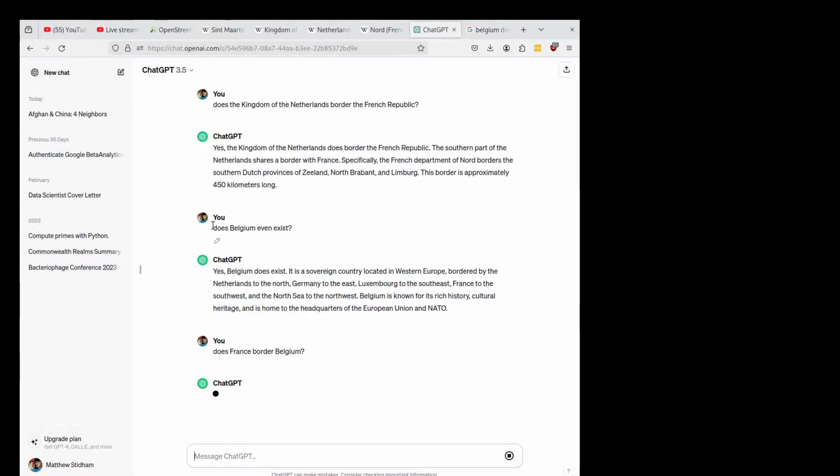Belgium doesn't exist. Does Belgium even exist? It says, yes, Belgium does exist. But then does France border Belgium? And it completely flubs itself. It just completely messes up. And I said flub. That's not a swear word. It completely messes up. It cannot tell whether France borders Belgium.